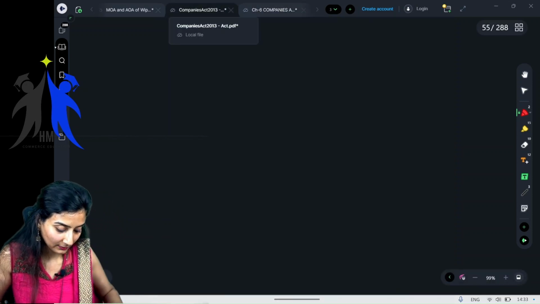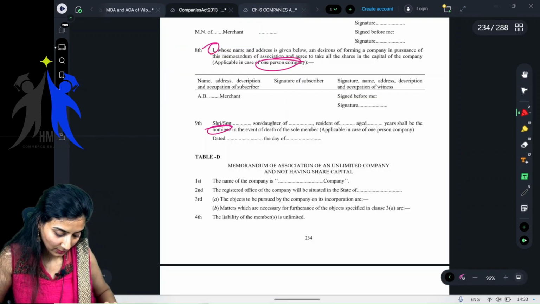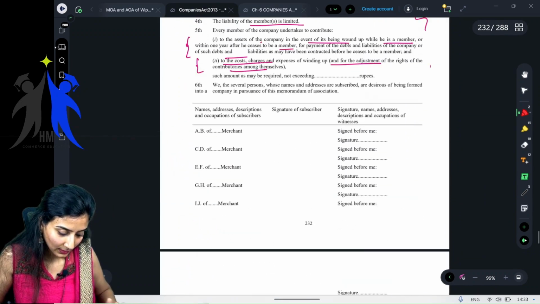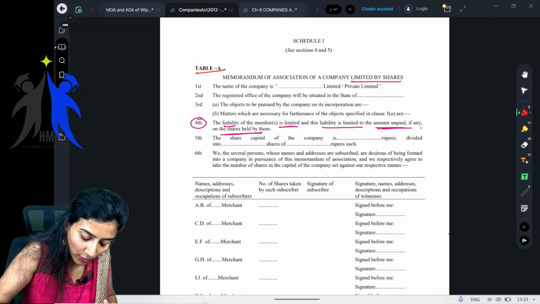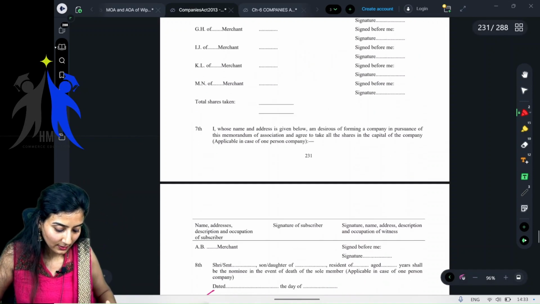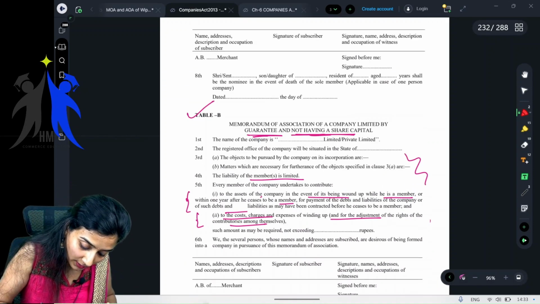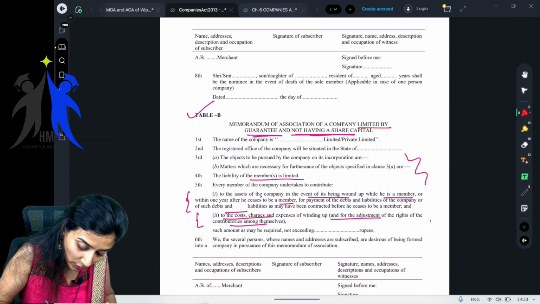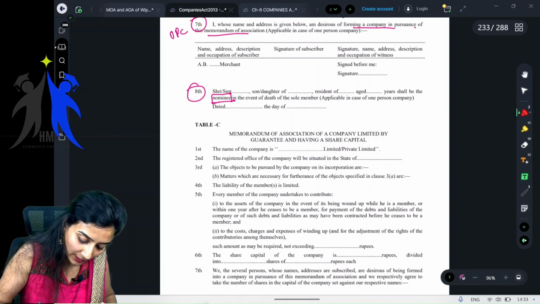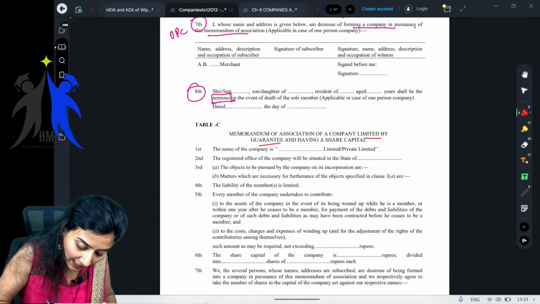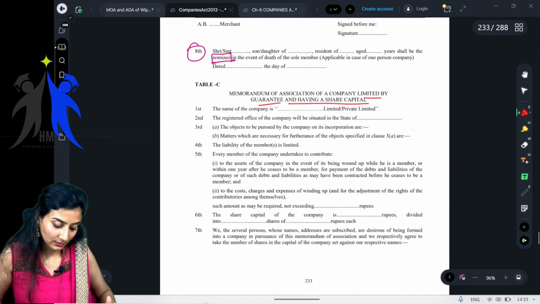Ma'am, practical. You want to see? Okay, see. Table A is for company limited by shares. Table B is for company limited by guarantee and not having share capital. Table C, memorandum of association of a company limited by guarantee and having share capital.